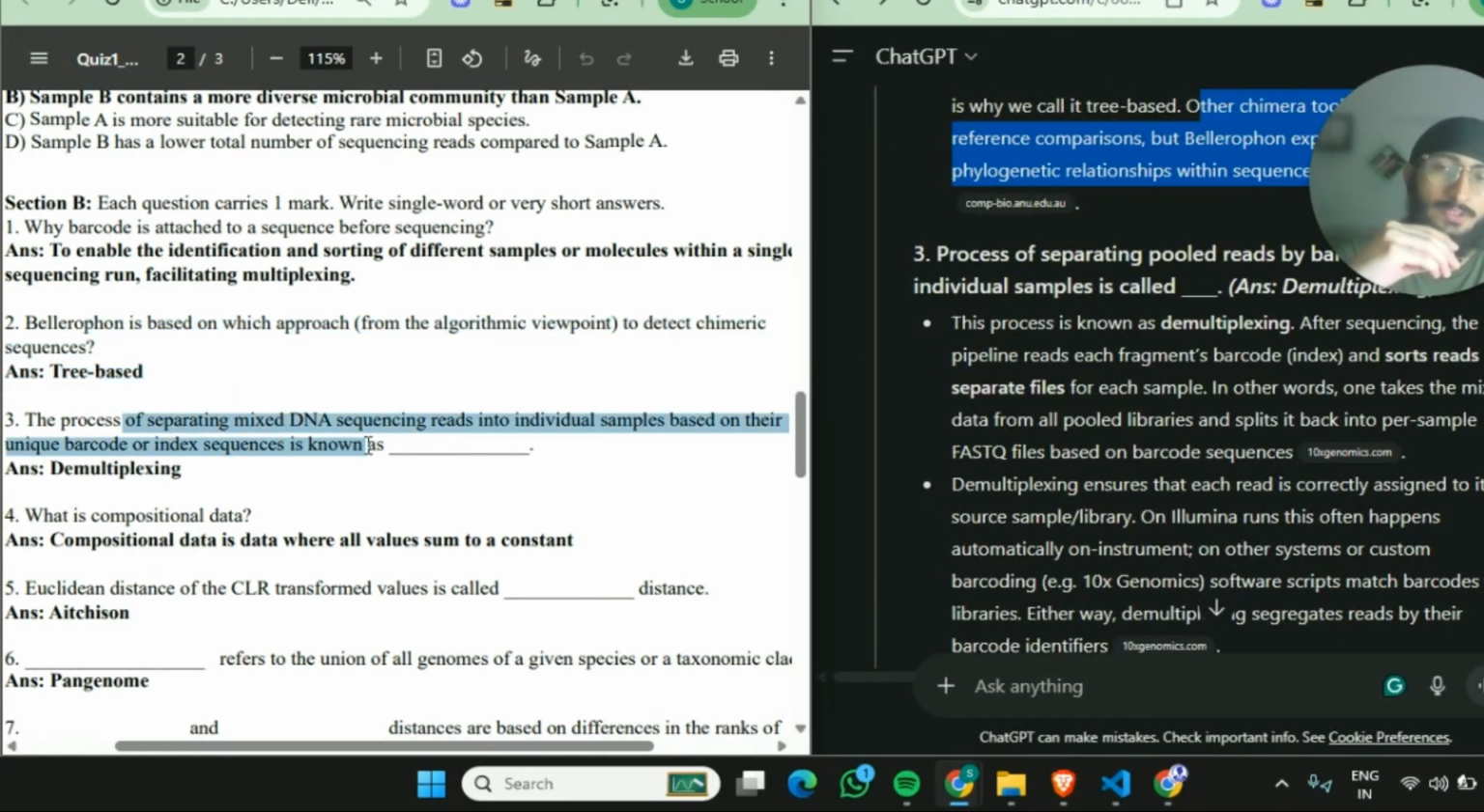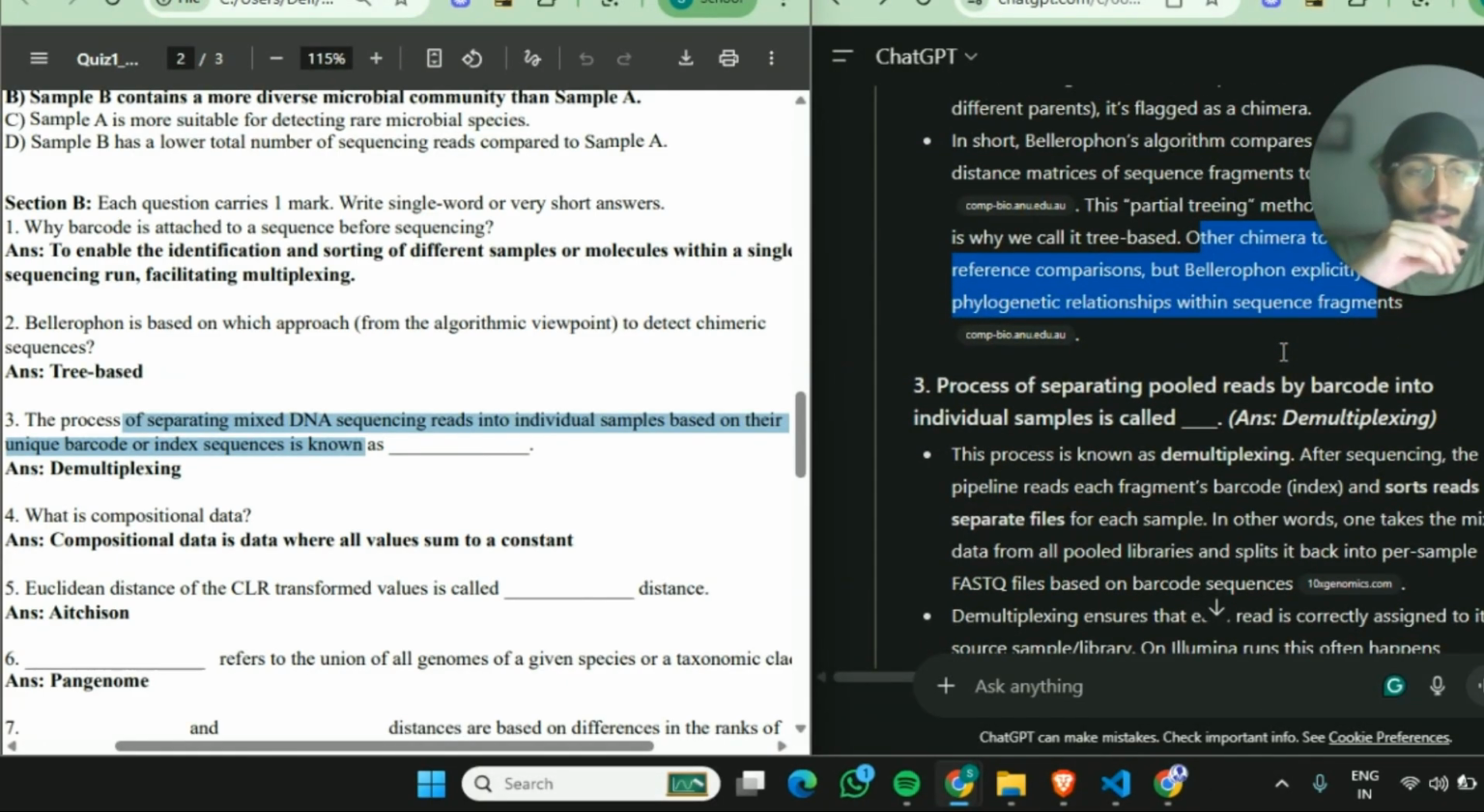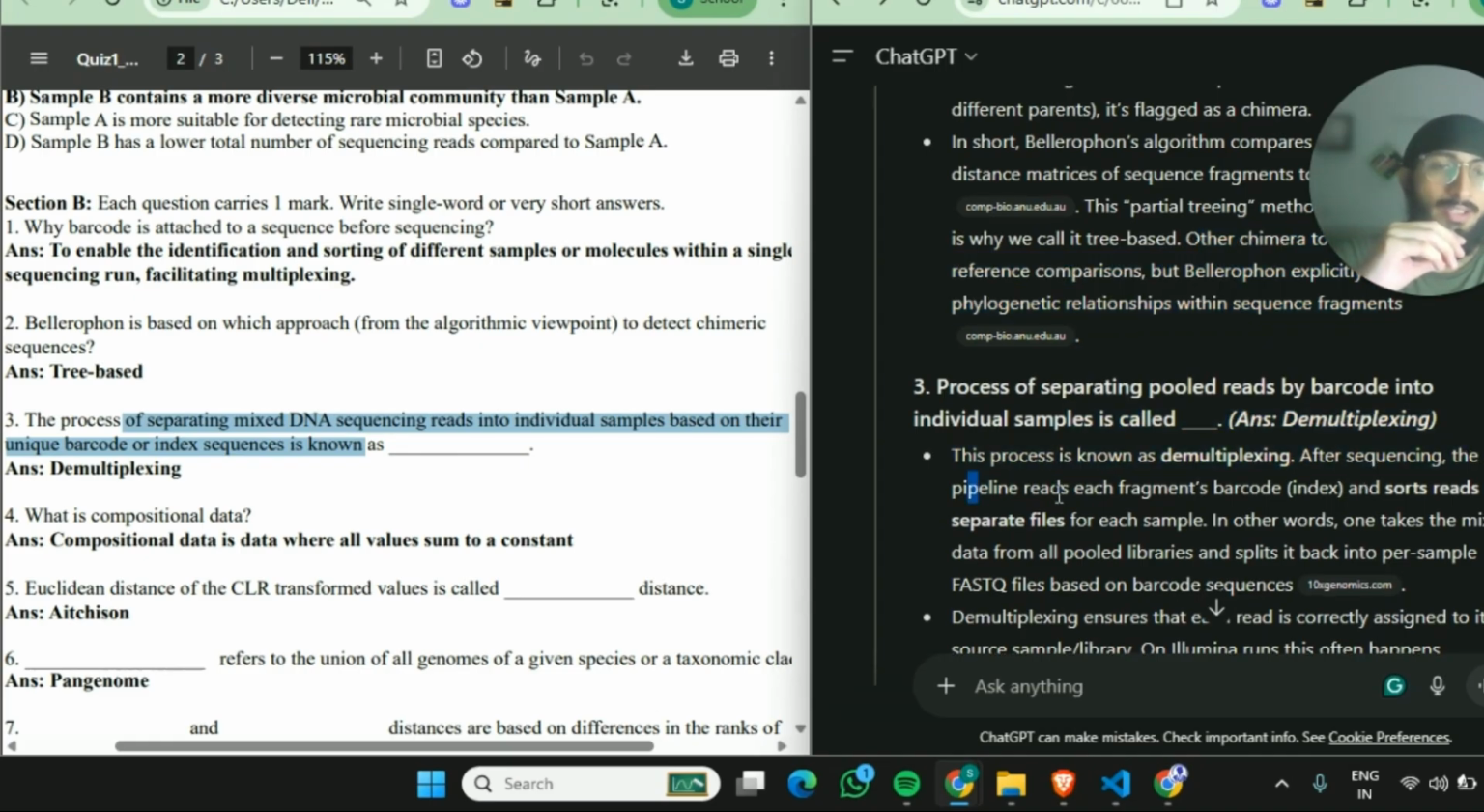The process of separating mixed DNA sequencing reads into individual samples based on their unique barcode or index sequences is known as demultiplexing. So, the process of separating pooled reads by barcode into individual samples is demultiplexing. After sequencing, the pipeline reads each fragment's barcode and sorts reads into separate files for each sample. In other words, one takes the mixed data from all the pooled libraries and splits it back into per-sample FASTQ files based on barcode sequences.